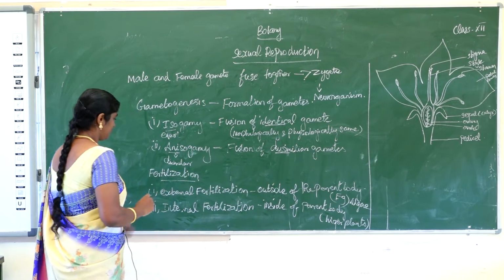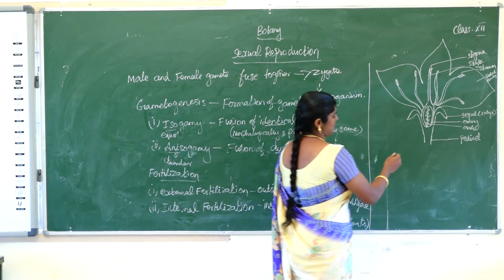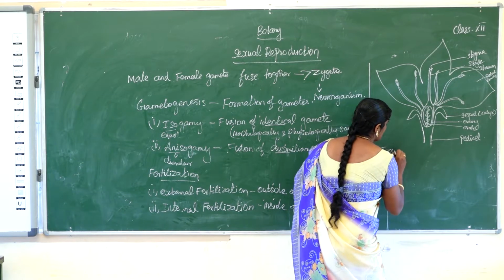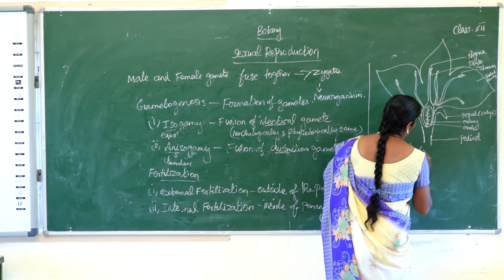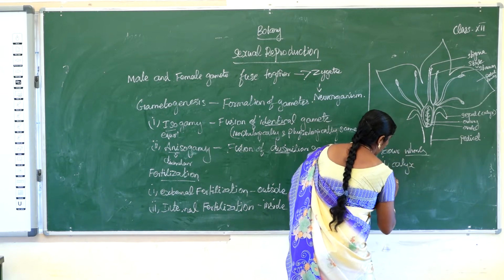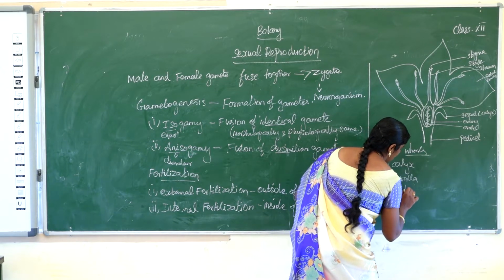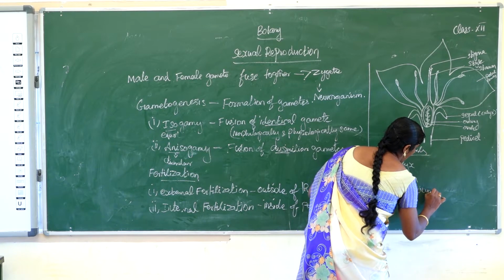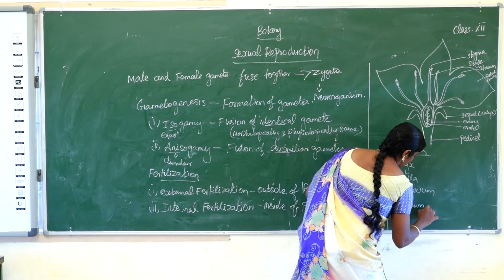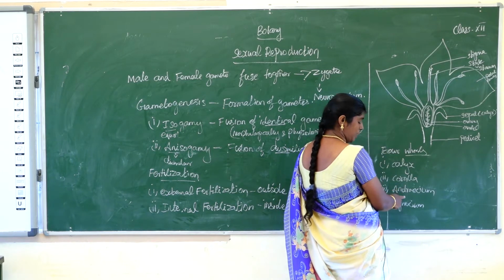Okay. Next one, flower. What is this? This is a flower. A flower possesses 4 whorls. How many? 4 whorls. First one, calyx. Second one, corolla. Third one, androecium. Fourth one, gynoecium.